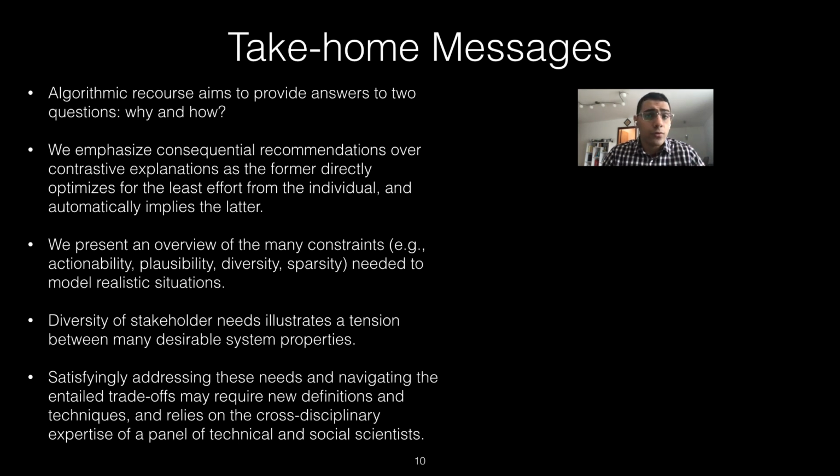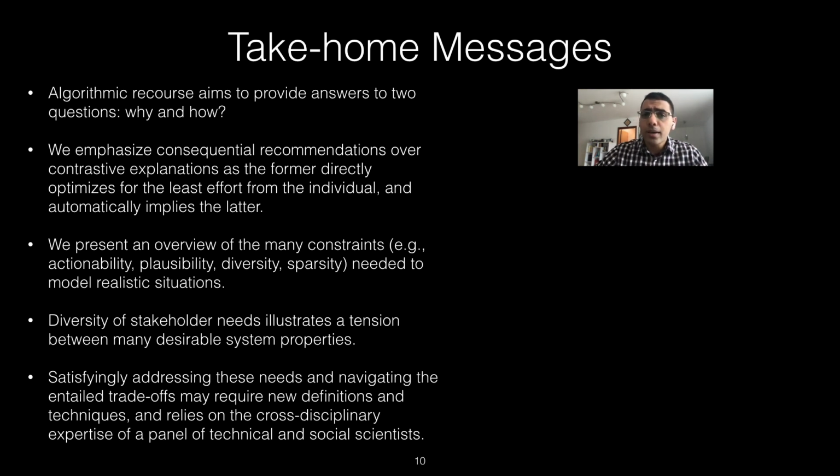We present an overview of the many constraints, including actionability, plausibility, sparsity, and diversity needed to model realistic situations. And we noted that the diversity in the stakeholder needs illustrates a tension between the many desirable system properties. And in order to satisfyingly address all these requirements, we would definitely need to pursue a cross-disciplinary approach, building on the expertise of a panel of technical and social scientists.